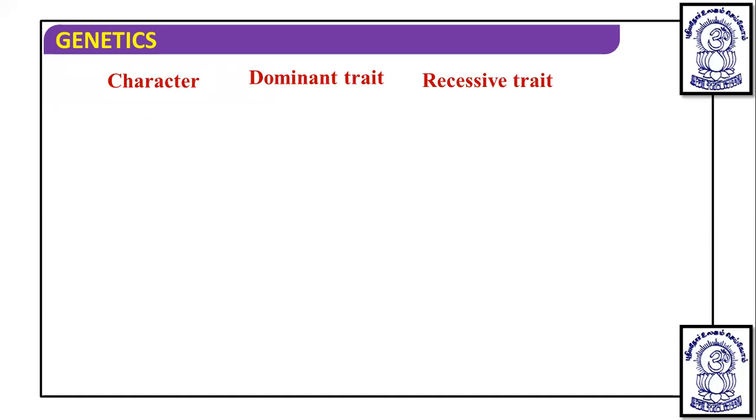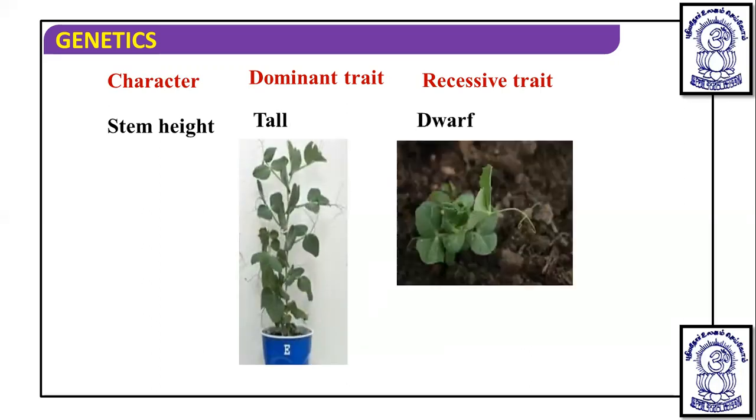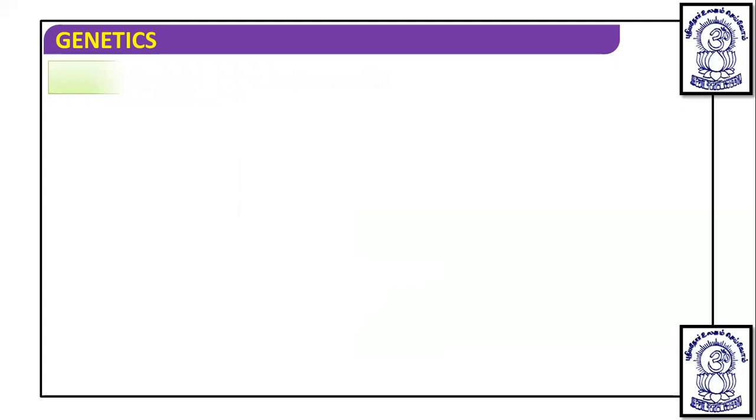Here we are also giving you some characters. Suppose the character is stem height. In this, traits are of two types: one is the dominant trait, one is the recessive trait. The dominant trait is the main trait which is expressed everywhere, and it suppresses, or is dominant over, the recessive trait. So for stem height, if it is tall, that is the dominant trait, and the recessive trait is dwarf. But stem height is the character. So this is the first thing we have to understand about character and trait.